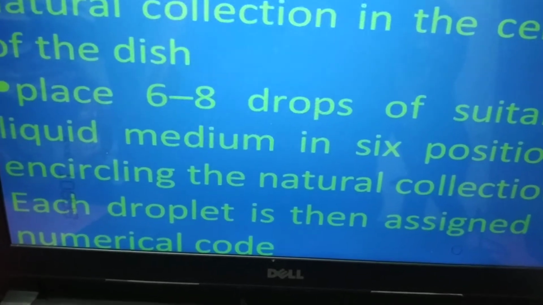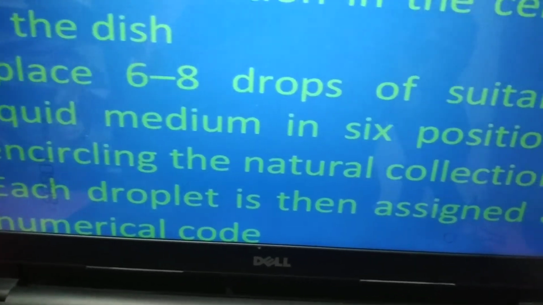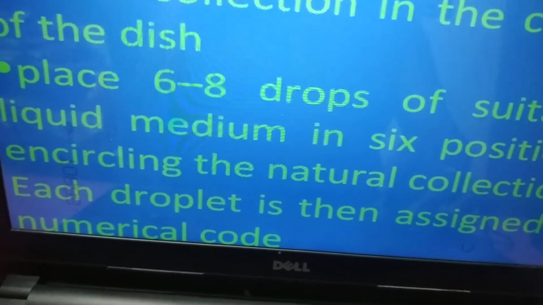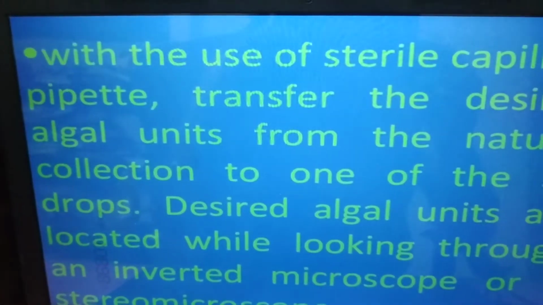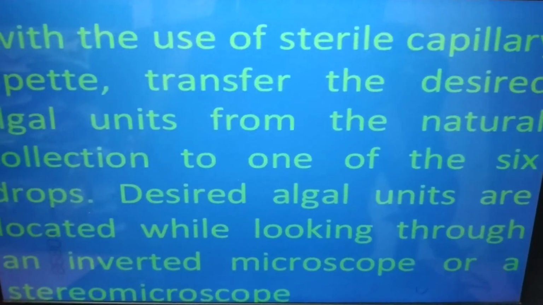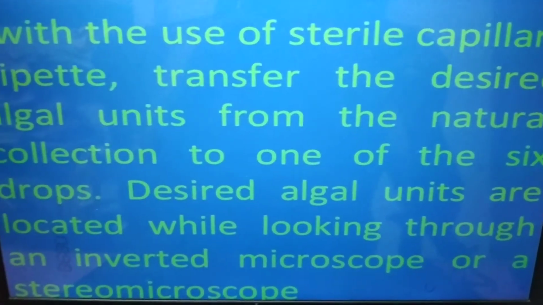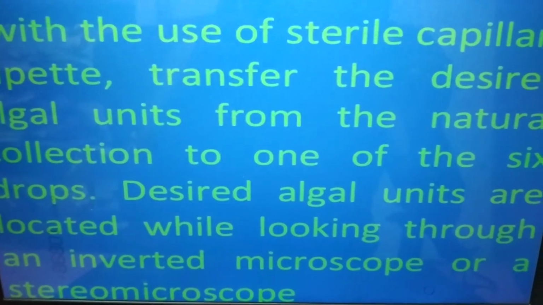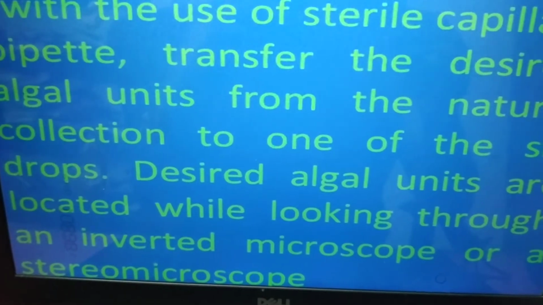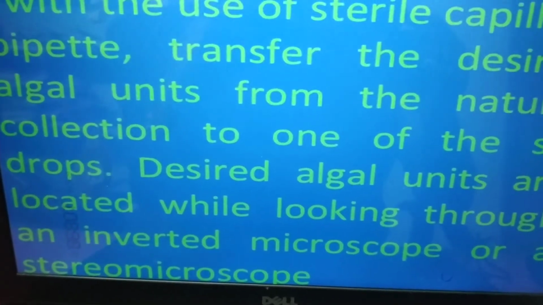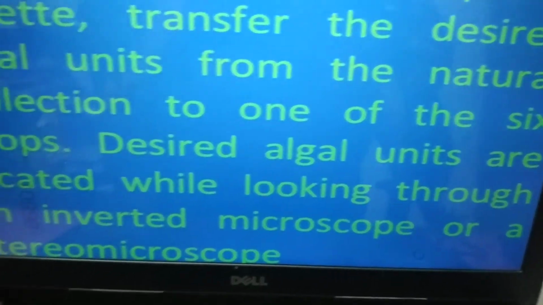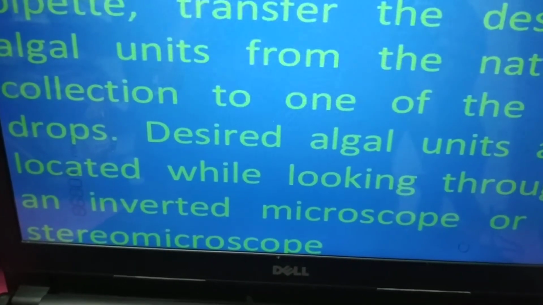Each droplet is then assigned a numerical code. With the use of a sterile capillary pipette, transfer the desired algal units from the natural collection to one of the 6 drops. Desired algal units are located while looking through an inverted microscope or a stereo microscope.